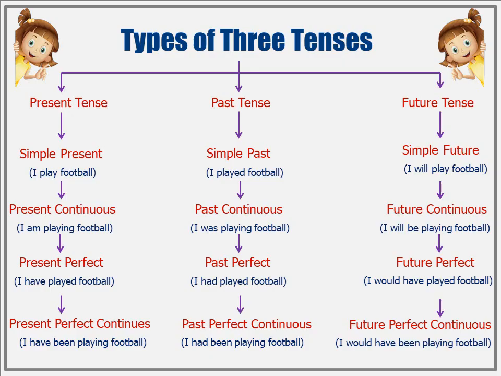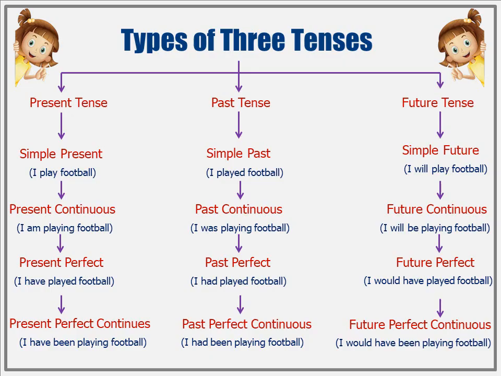The future tense is all about things that will happen later, like tomorrow's match or next week's football practice. The first type is the simple future, such as, I will play football. This means you're planning to play soon, maybe tomorrow or this weekend.